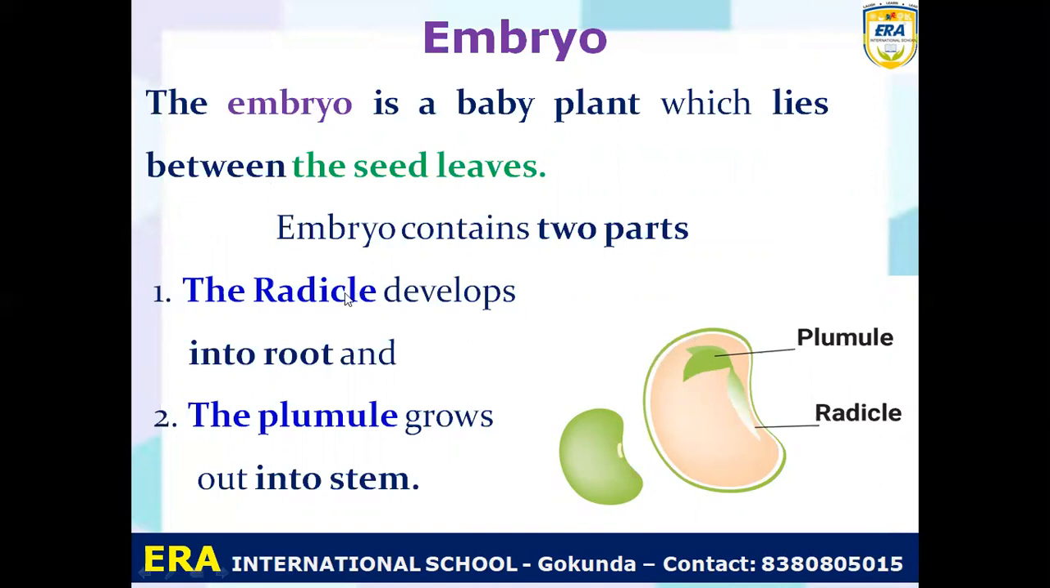What is developed from the radicle? You can see that this is the radicle, and from the radicle what is developed? Root. Radicle, root. And second, plumule. It is the upper part above the surface, so it grows into the stem. So we can understand the embryo is the baby plant which lies between the seed leaves and contains two parts: radicle, which develops into the roots, and plumule, which grows into the stem.